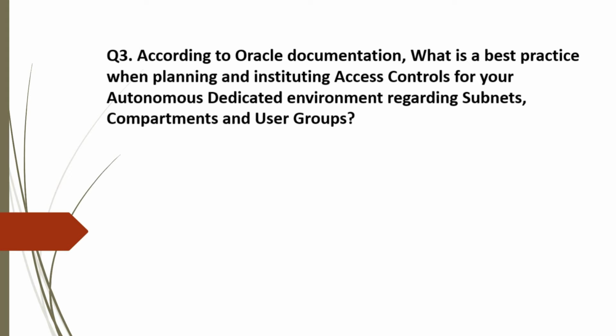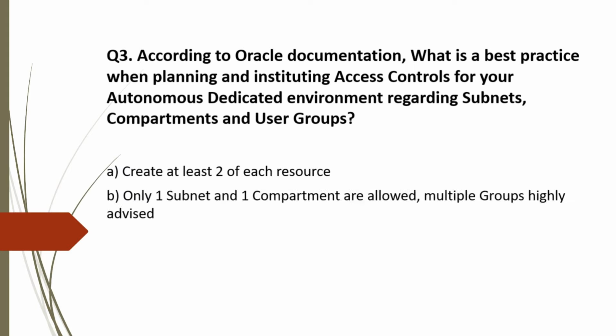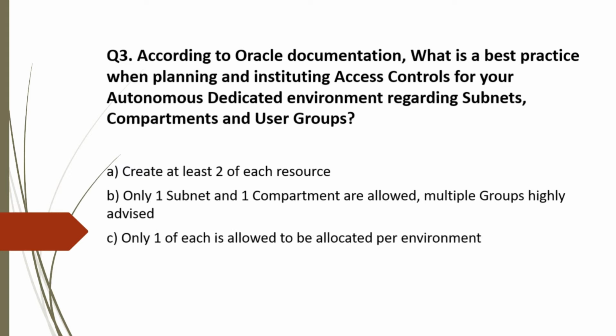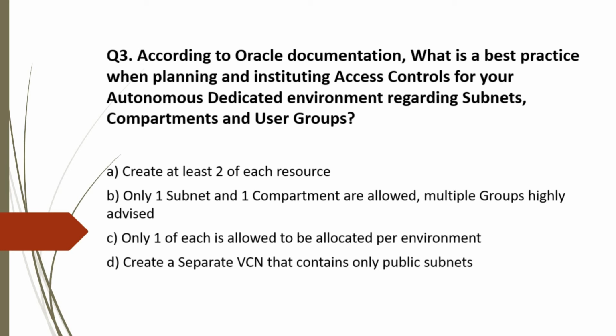Question 3. According to Oracle documentation, what is the best practice when planning and instituting access control for your autonomous dedicated environment regarding subnets, compartments and user groups? And the options are A. Create at least 2 of each resource, B. Only one subnet and one compartment are allowed, multiple groups highly advised, C. Only one of each is allowed to be allocated per environment, and D. Create a separate VCN that contains only public subnets.